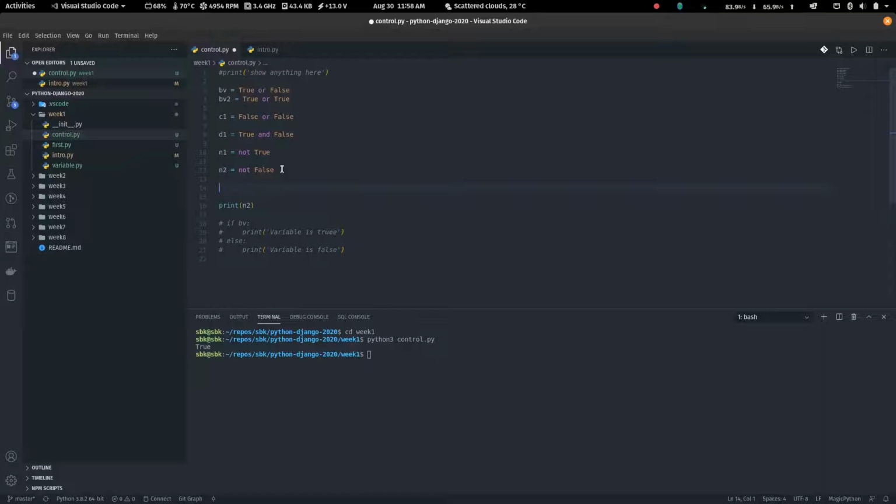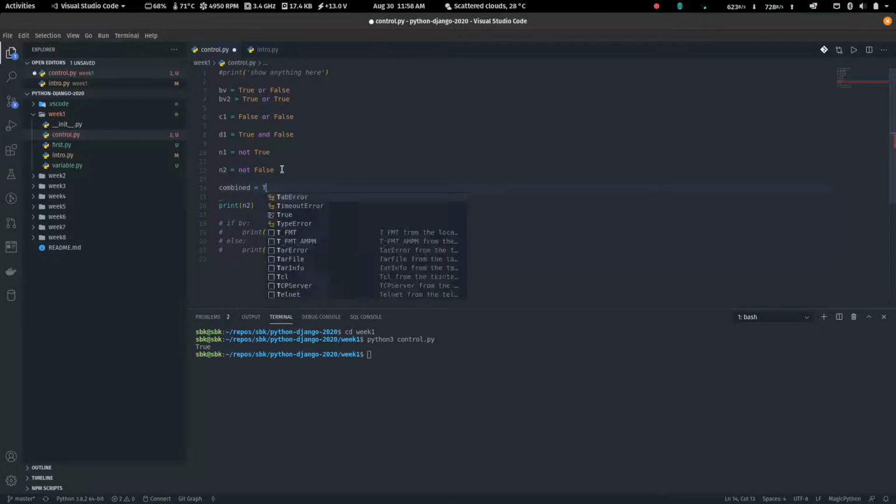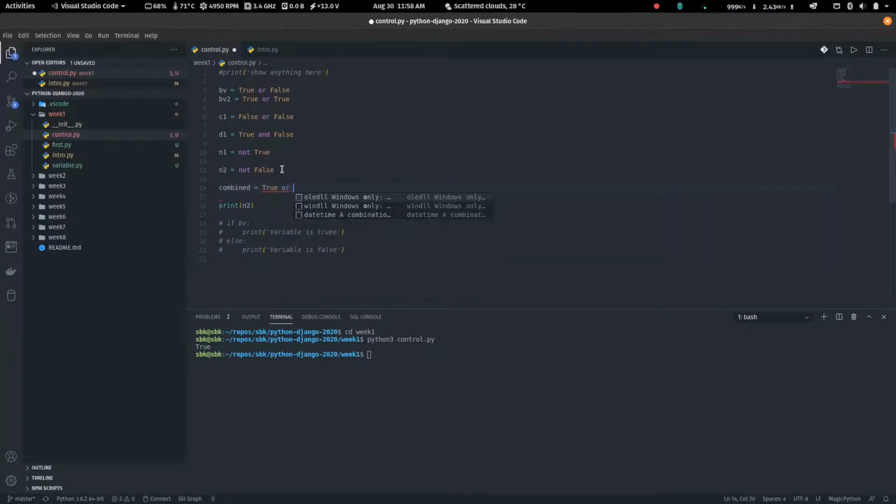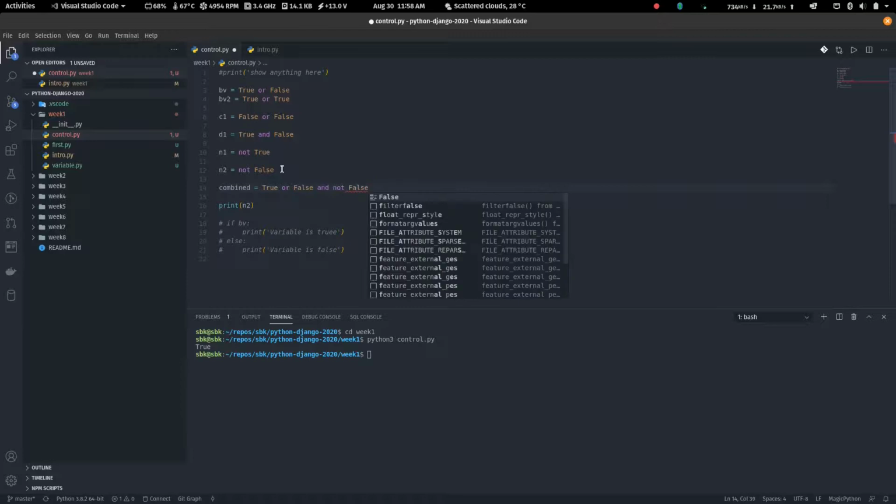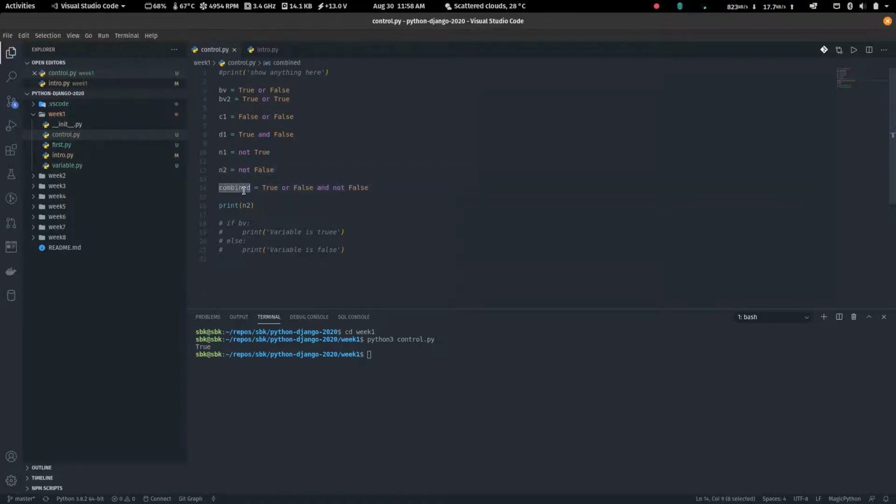Now we can combine these things, but don't let these things get into your head. Combined: true or false and not false. So that will give us what? Go and think about it. It's true. Anyway, so that's it for the Boolean logic part that we had to do in the variables aspect.